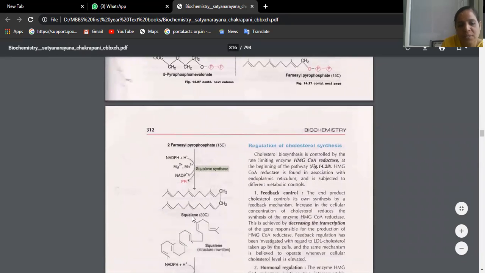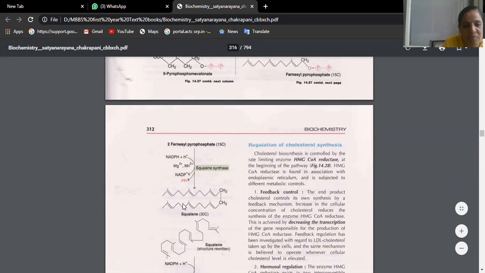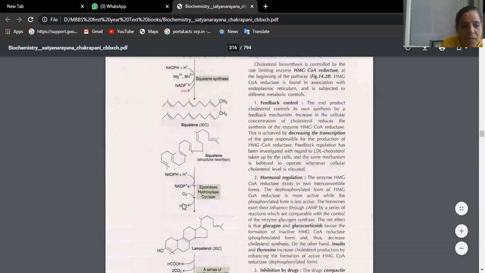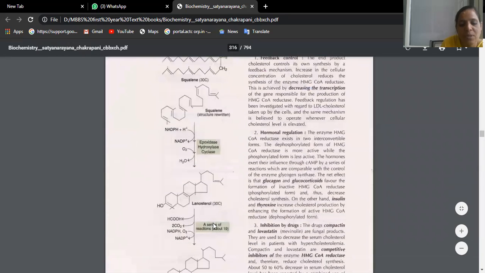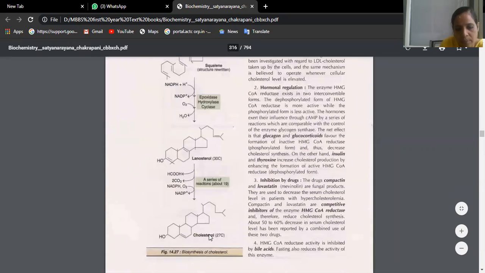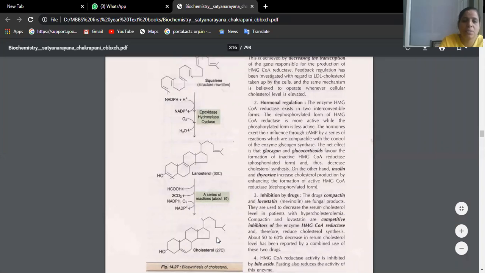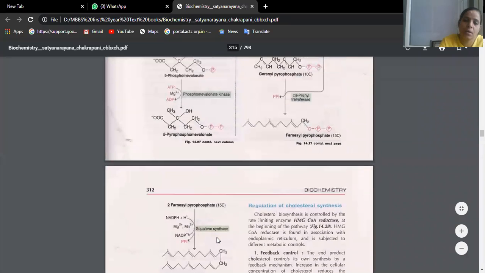In the presence of squalene synthase, many oxidation-reduction processes go on. Finally, from squalene we have lanosterol, and from lanosterol we have cholesterol. That is the final synthesis of cholesterol, which has 27 carbon atoms, C27, as we have just seen in the structure.